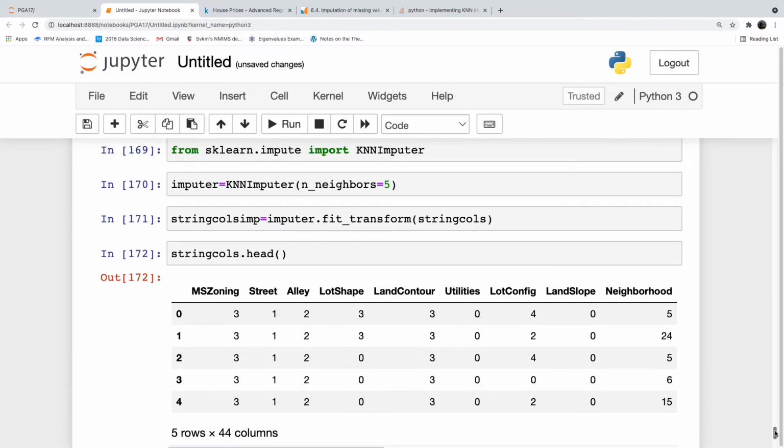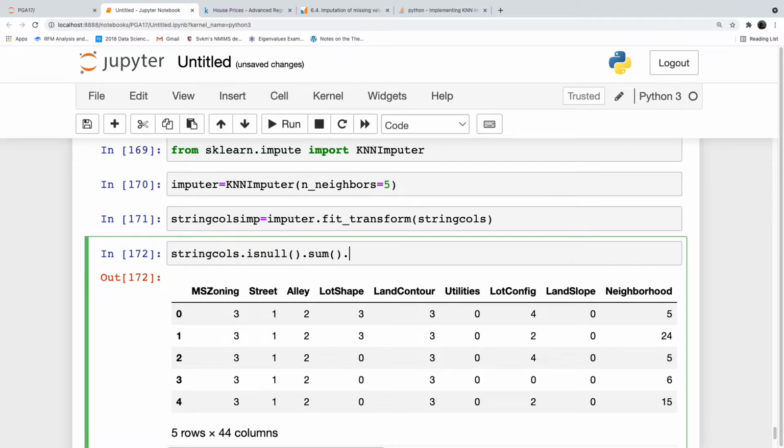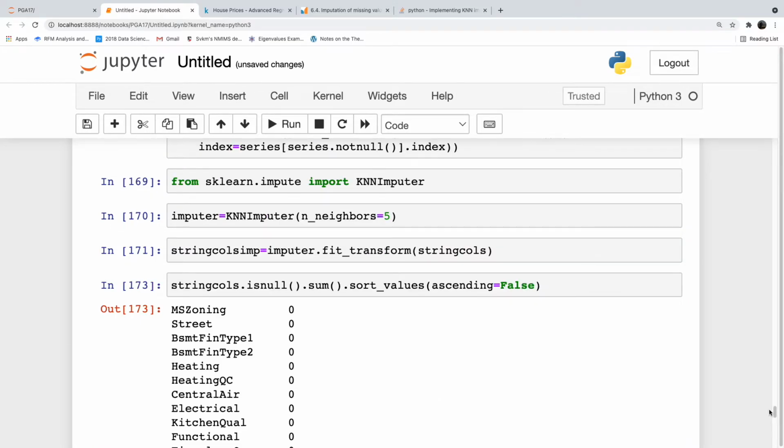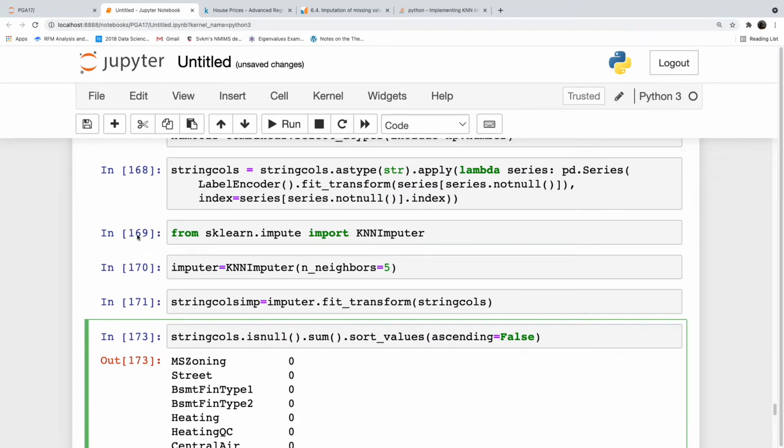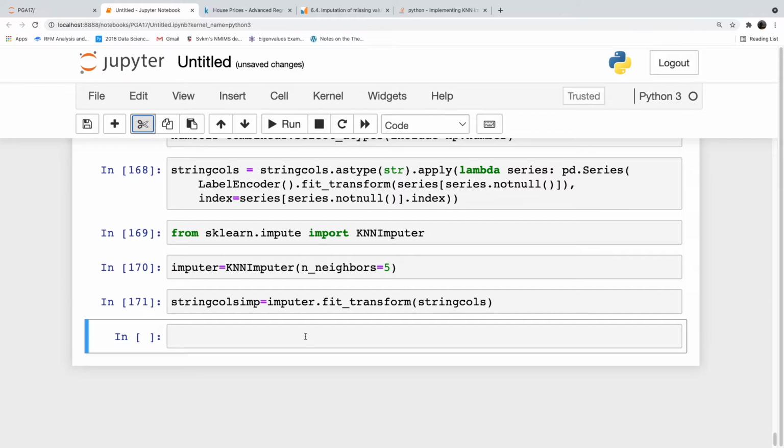So now we have imputed all the cells, or we can check it also. Is null dot sum dot sort underscore values ascending is equal to false. So there are no missing values in our data. We have imputed our data using the KNN imputer.